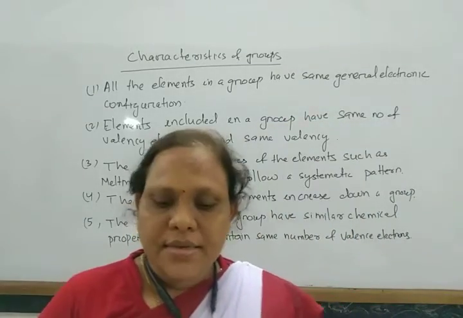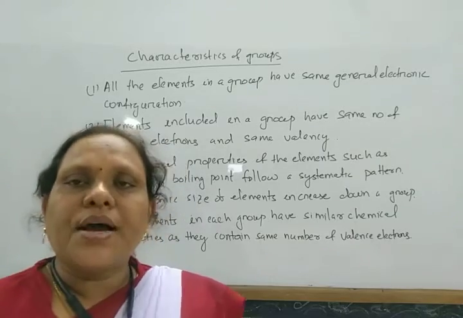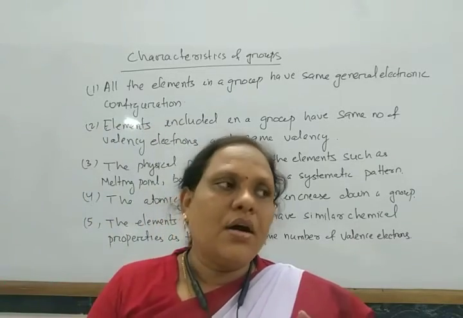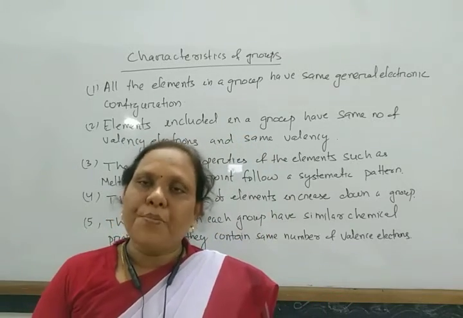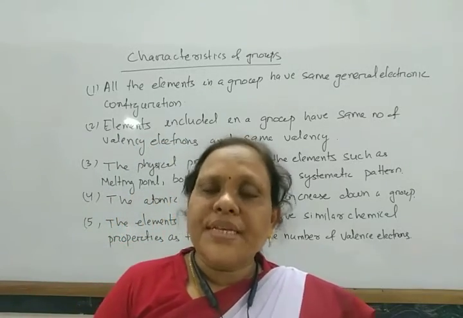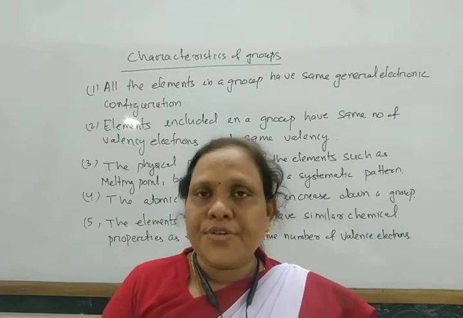Okay, so next come to periods. The 7 horizontal rows in a periodic table are called periods, and these periods are according to the electronic configuration.